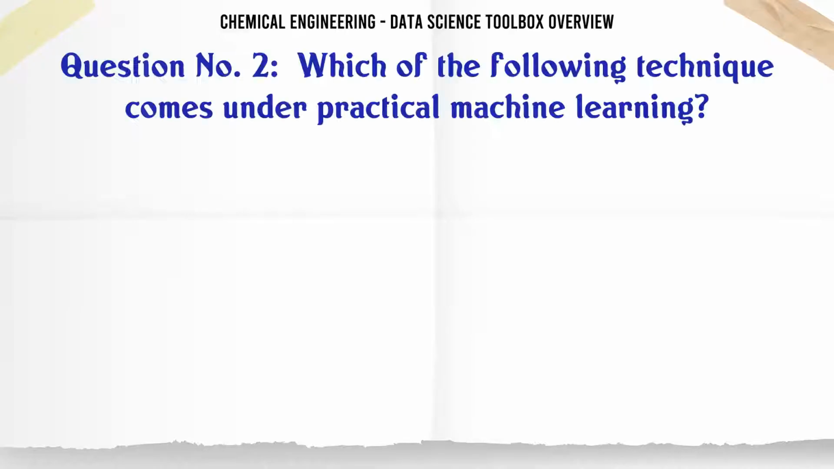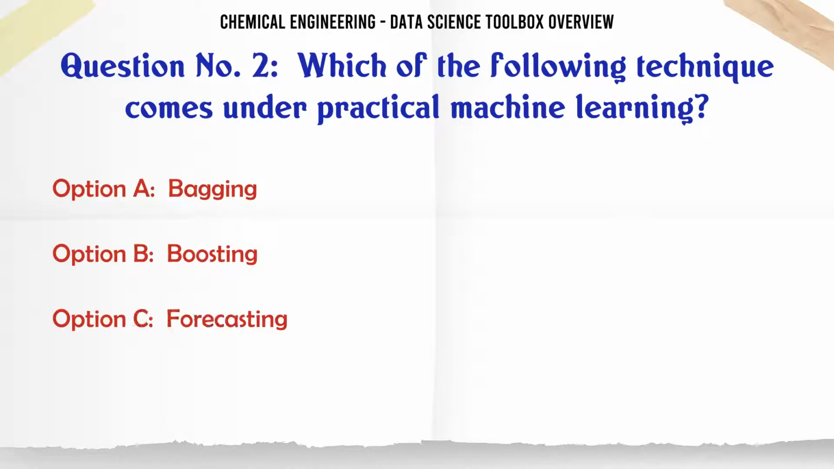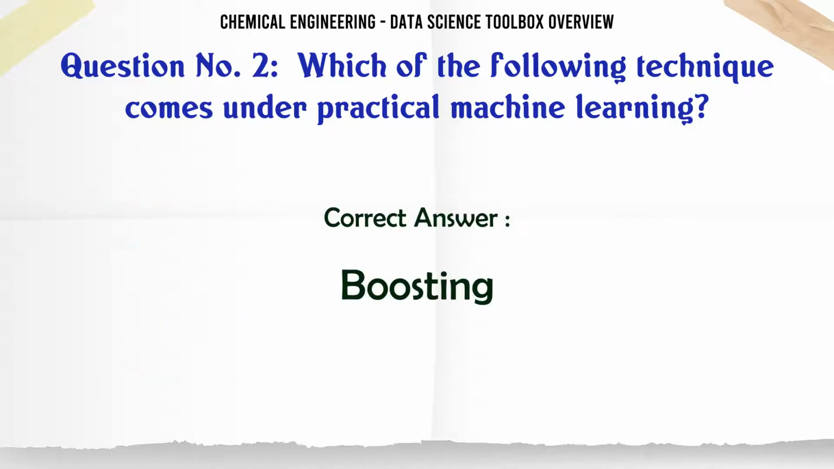Which of the following technique comes under practical machine learning? A. Bagging. B. Boosting. C. Forecasting. D. None of the mentioned. The correct answer is boosting.